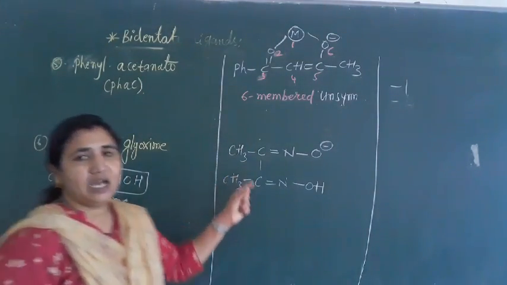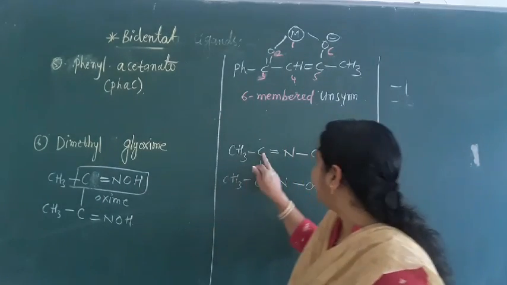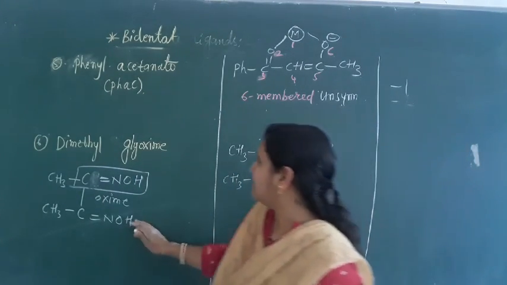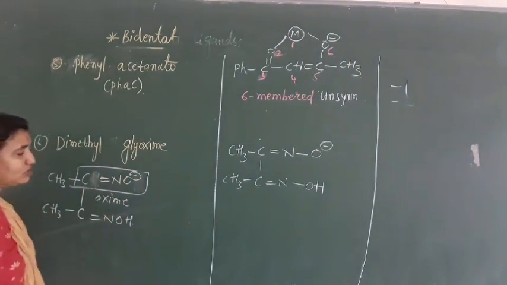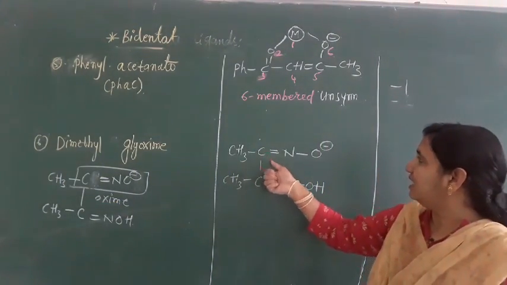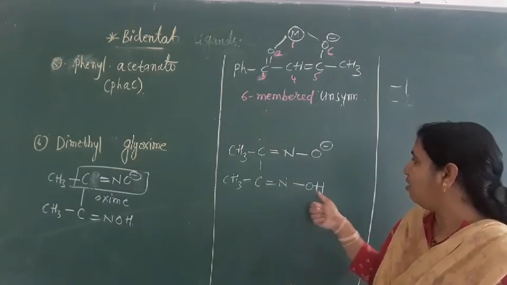Dimethyl glyoxime here. Okay, so we will get dimethyl oxime here, and in this dimethyl glyoxime, remove one hydrogen and put one oxygen with minus charge here. So we will get this one: CH3 C double bond and O minus, CH3 C double bond and OH here.